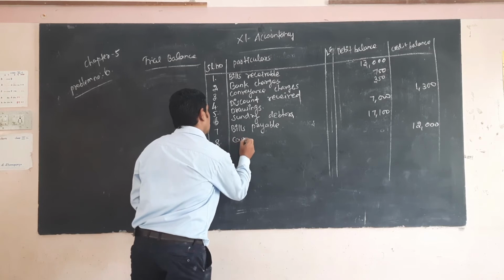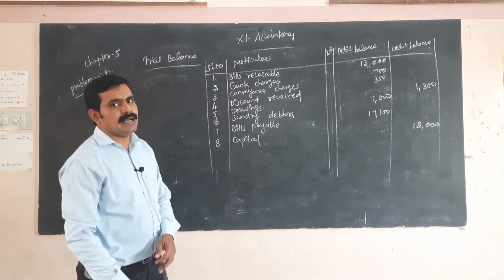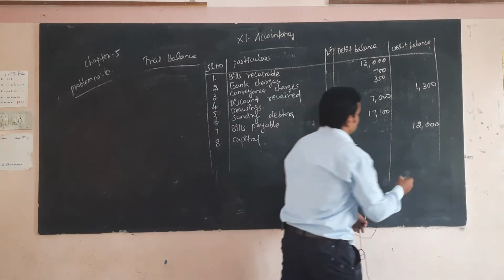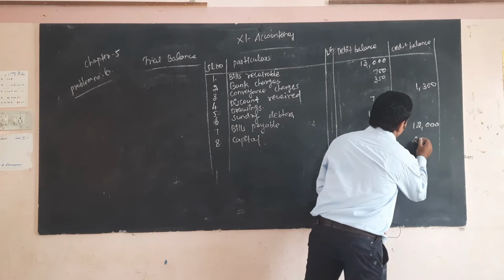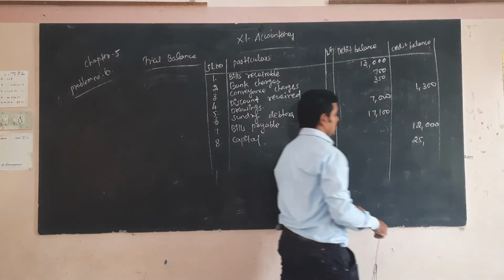Okay, so next, capital. Capital, one of the liabilities, so it comes under which side? Credit side. 25,900.